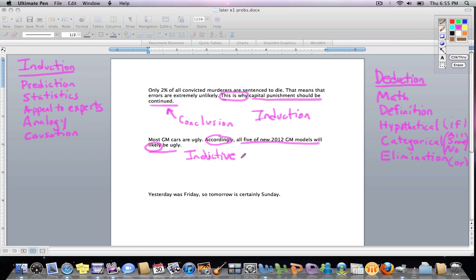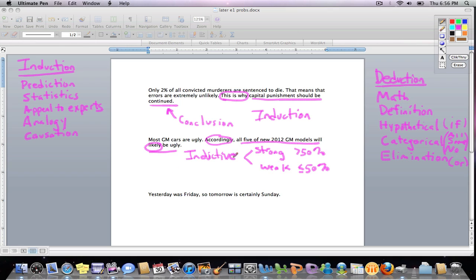Now, then we ask, is the reasoning correct or not with the standards appropriate to induction? Strong means that the conclusion is greater than 50% based on the premises. Weak means less than or equal to 50%. Probability granted the premise as best we can figure that out. Incidentally, there's really no way to assess strength or weakness in the argument above, and that does happen in the real world. Here we can, though. Most GM cars are ugly. Okay, that means more than half of them are ugly. Does that make it likely that all 5 of the new models are going to be ugly?